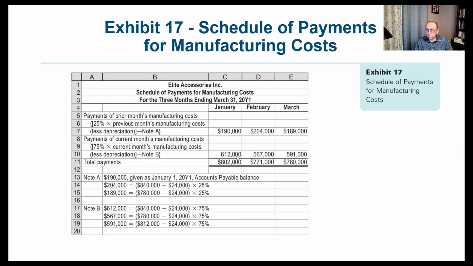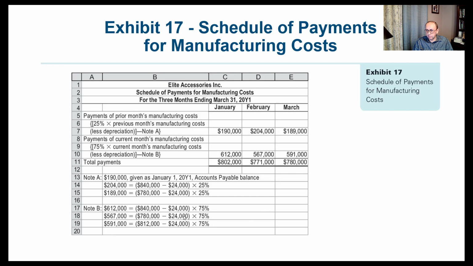So we already got the 612, which is this value here. 840 minus the 24,000 multiplied by 75%. For February, we got the 204, which is the 840 minus 24,000 multiplied by 25%. And we got the 567,000, which is the 780,000 manufacturing cost minus the depreciation expense 24,000. And we multiply that by 75%.